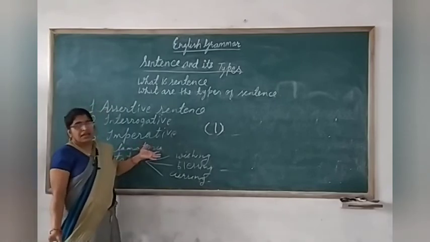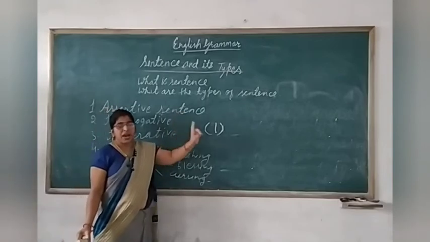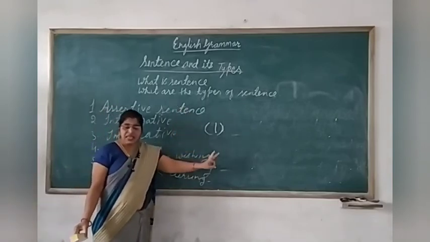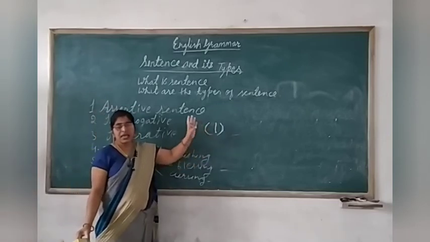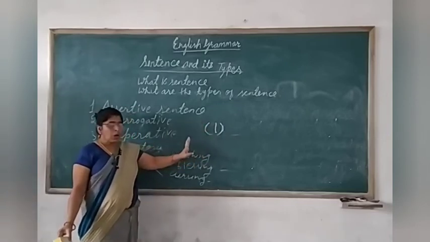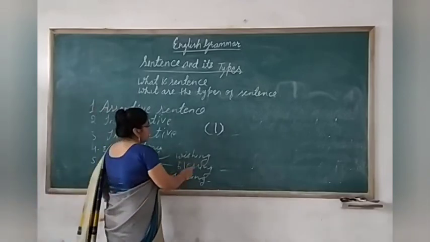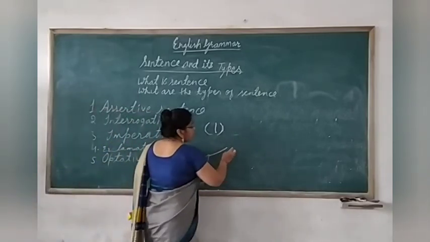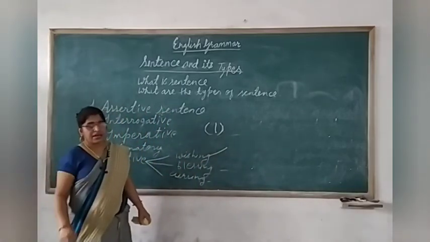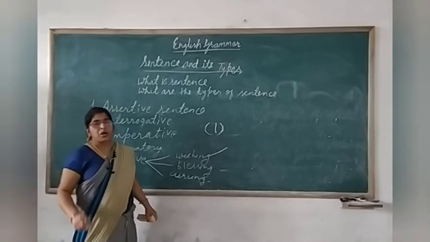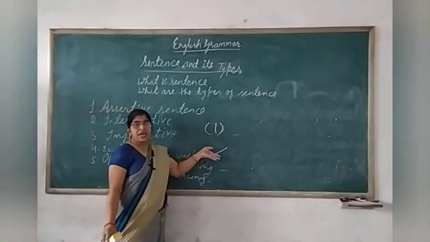Exclamatory sentences are those sentences where surprise is expressed, happiness is shown and sorrow is seen in the sentence. Okay, so optative, I'll take one example of this here, a wishing example. And an optative sentence always takes may with it. Remember this thing. This is a very important part. Optative sentence takes may.